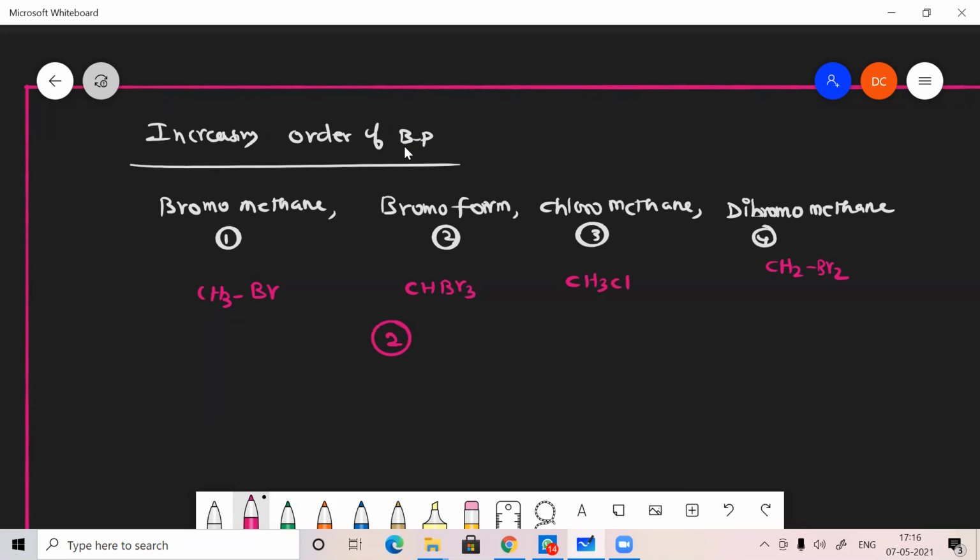So option 2 has a higher boiling point than option 4. Next, whether it is chloromethane or bromomethane, which has the higher boiling point? Bromomethane. So 1, then only 3. If you want to write the increasing order, you can write that.